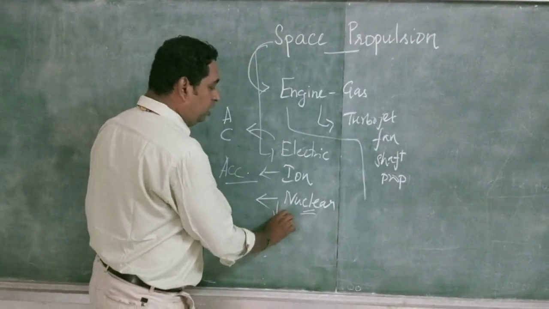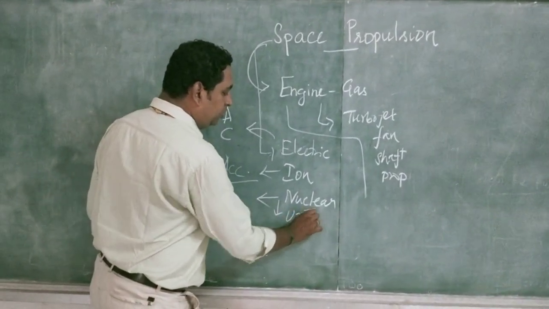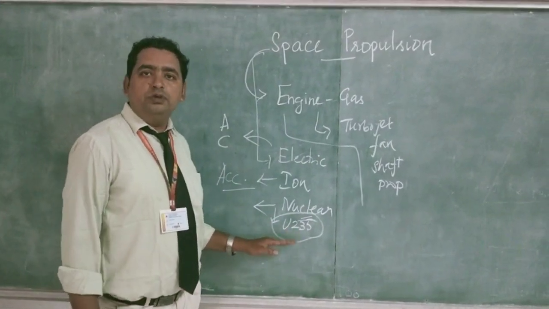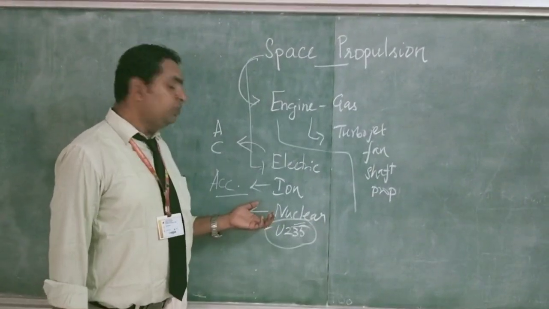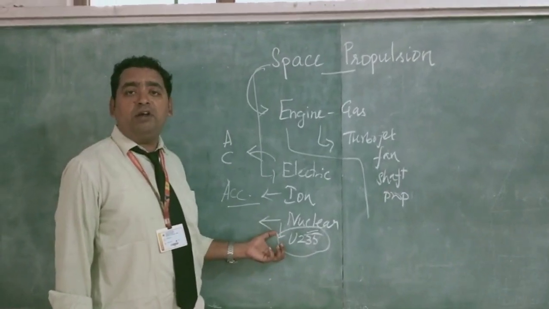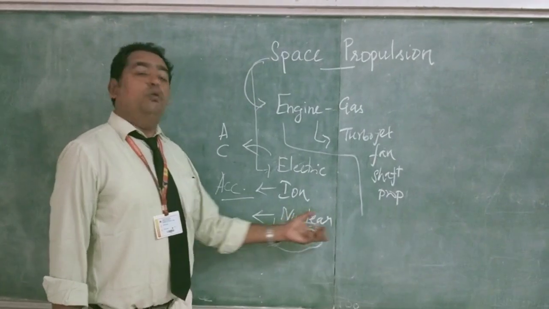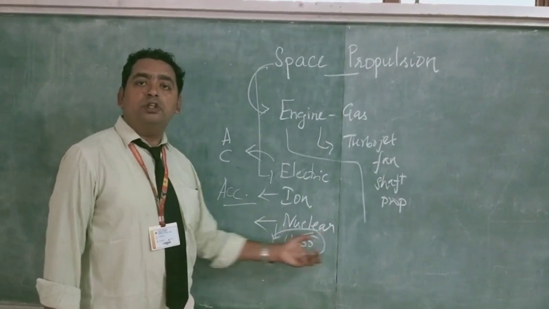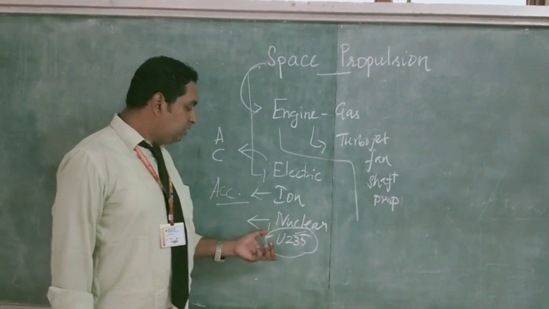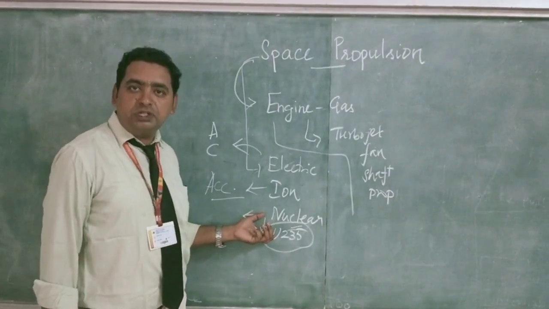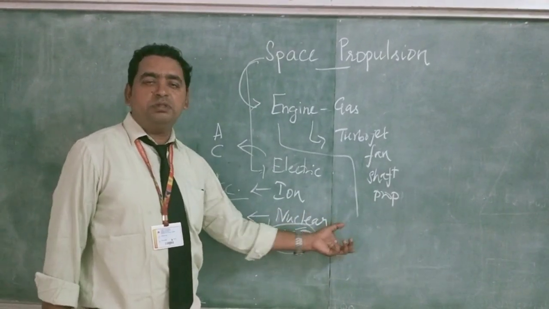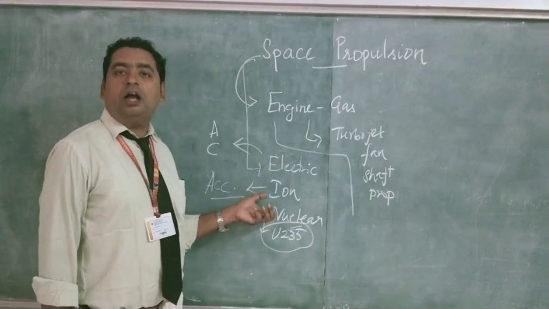Here the fuel we are using is uranium 235. This uranium 235 is used in the nuclear propulsion system, where one atom of uranium 235 gives 1 megawatt of electricity for one city for 24 hours. So that much power is available from uranium 235. That's why this fuel is used in the nuclear propulsion system. So nuclear propulsion can give higher propulsion compared to electric and ion.